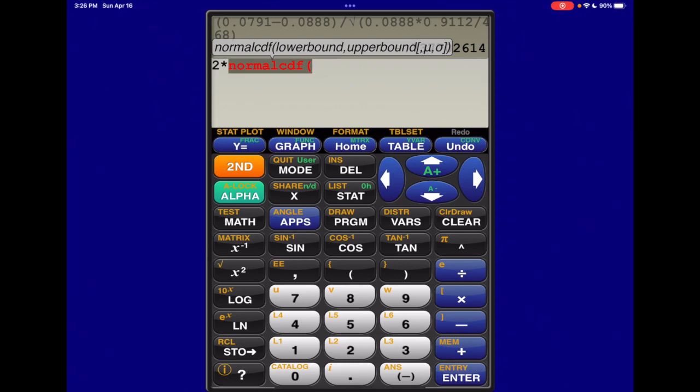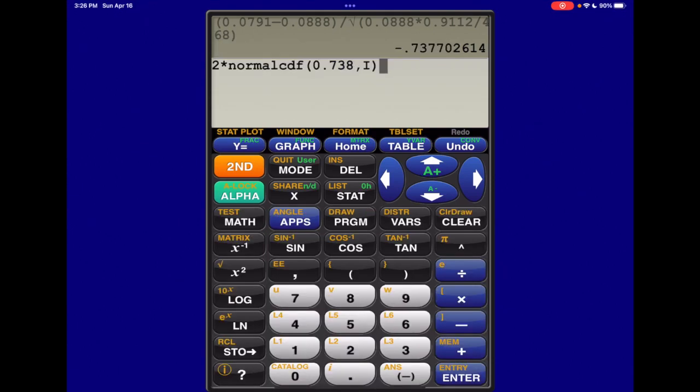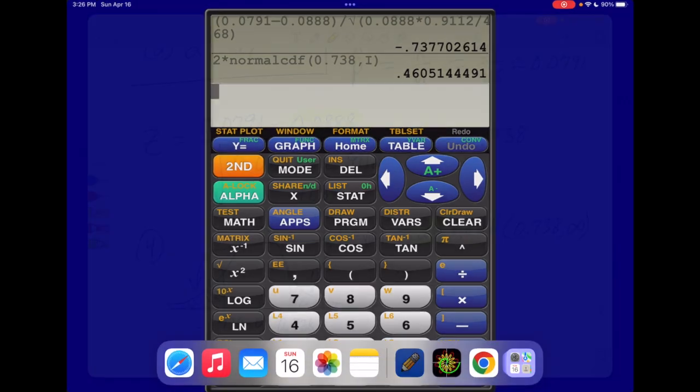We want to go from our z-score, or in this case, the positive side version of our z-score, to infinity. All right, so with doubling there, we get 0.4605 followed by a 1, so we'll stick with the 4 decimal places on p-values. 0.4605.